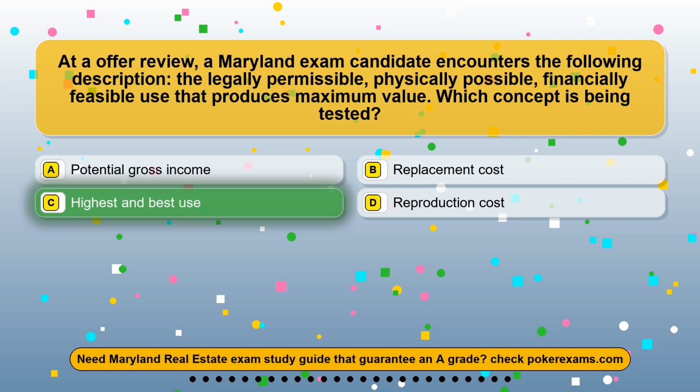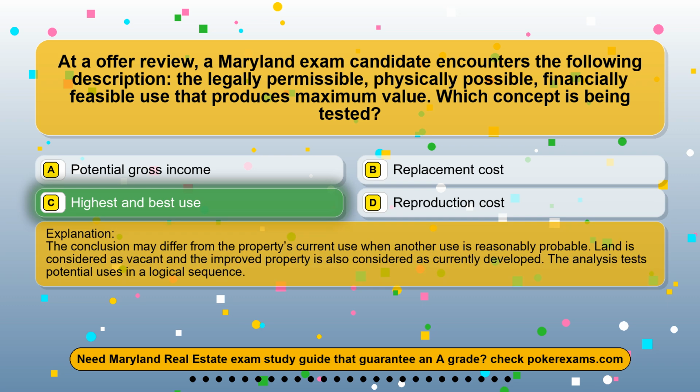The correct answer is option C, highest and best use. The conclusion may differ from the property's current use when another use is reasonably probable. Land is considered as vacant and the improved property is also considered as currently developed. The analysis tests potential uses in a logical sequence.